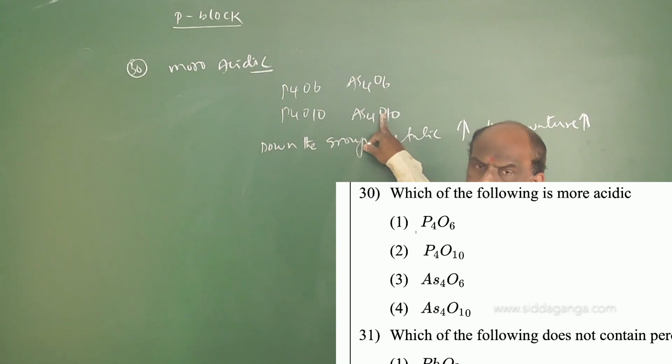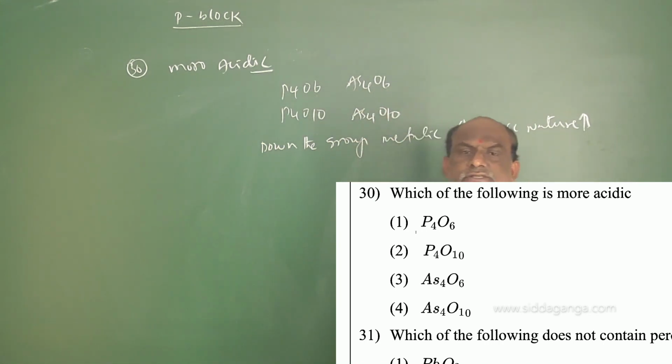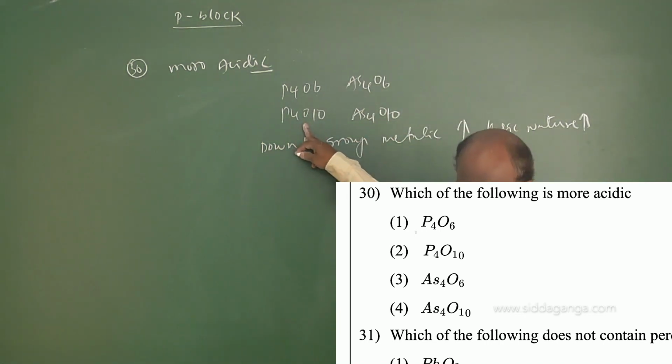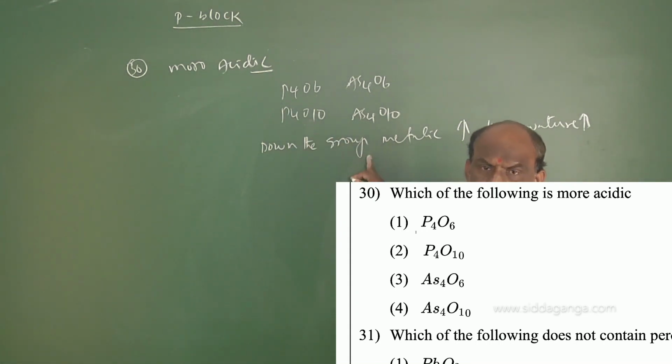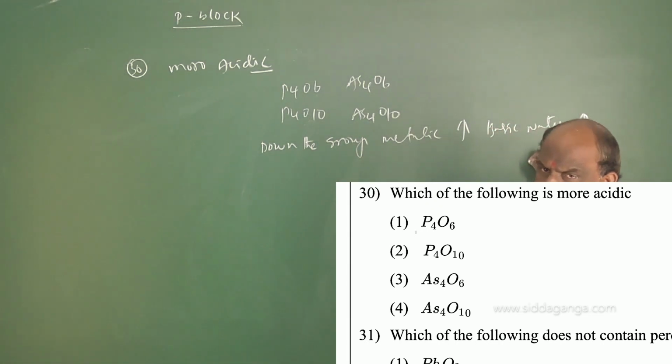So, out of this, for example, which one is more acidic? More acidic is phosphorus pentoxide. P4O10 is the more acidic oxide. So, remember this point. If you are perfect, then you will get the correct option.